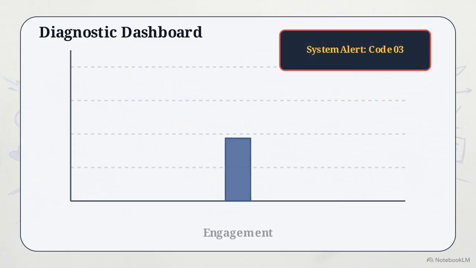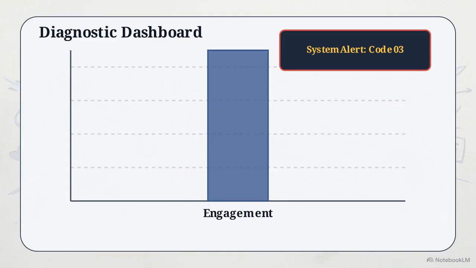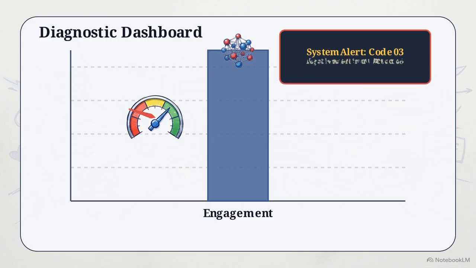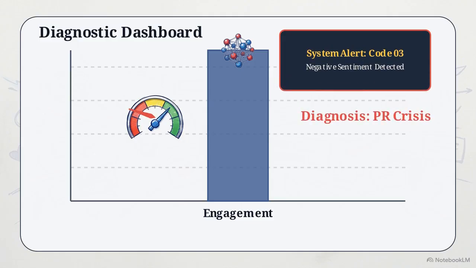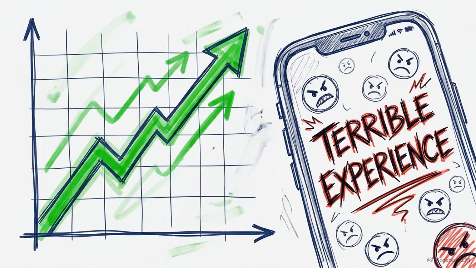Finally, observe a scenario with massive engagement numbers. When we overlay the NLP module's findings, we detect a high negative sentiment score. High engagement during a wave of negative sentiment indicates a PR crisis, not a successful campaign. Isolated quantitative numbers lack context. Without the qualitative analysis provided by AI sentiment tools, an organization can easily interpret a disaster as a success.